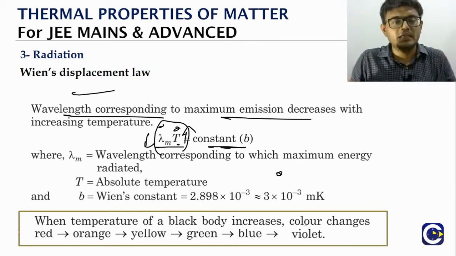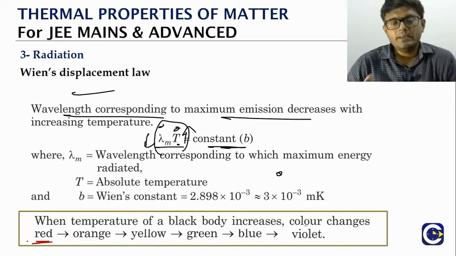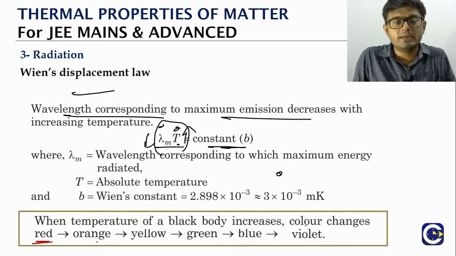So what is observed when we talk about the temperature of a black body with the color that is given? Initially we will see that the color will be red. This is something that you can observe with the heating of an iron rod also. Then it will become what? Orange. Then it will become what? Yellow. Then it shows green. Then it shows blue. Then it shows violet.